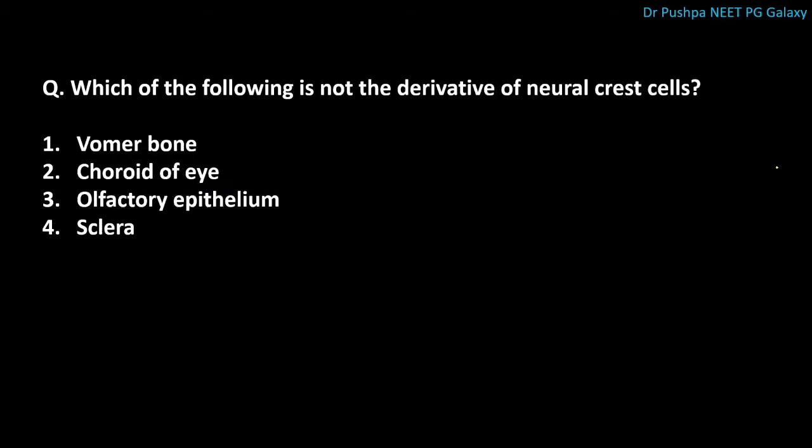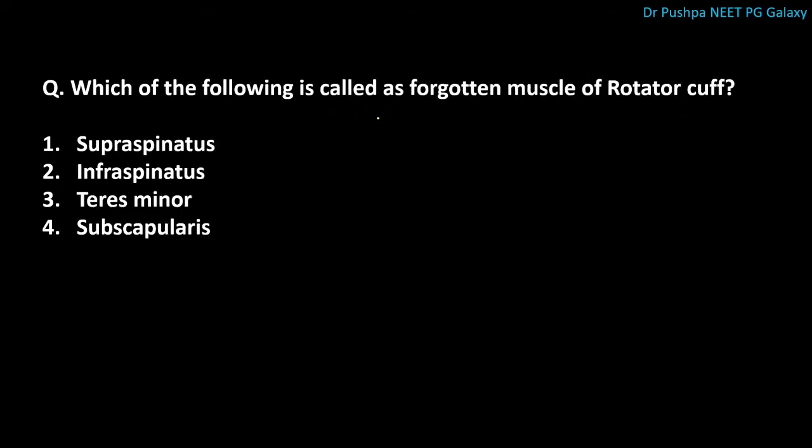Next question is, which of the following is not the derivative of neural crest cells? The correct answer is olfactory epithelium. Next question is, which of the following is called as forgotten muscle of rotator cuff? The correct answer is subscapularis. The other muscles are attached to greater tubercle, whereas this subscapularis is attached to lesser tubercle.